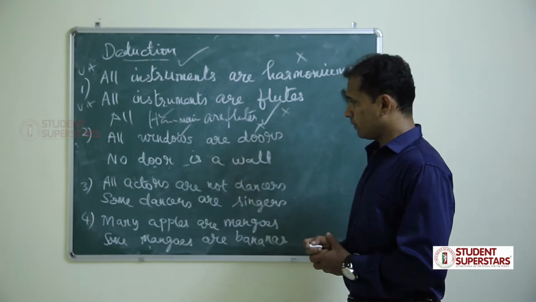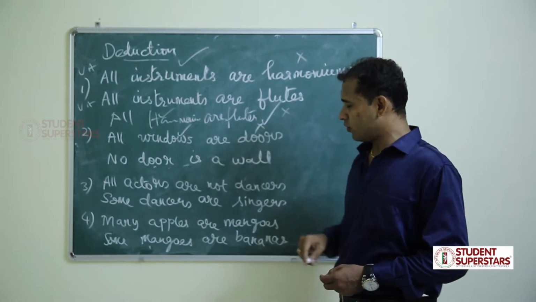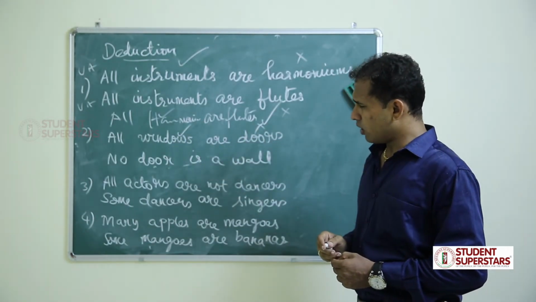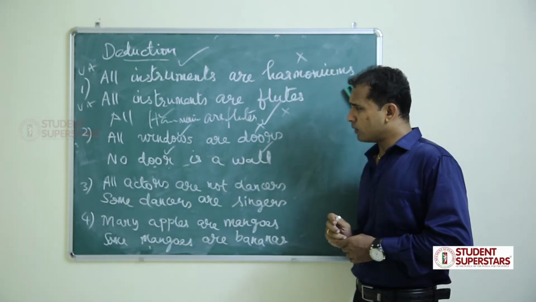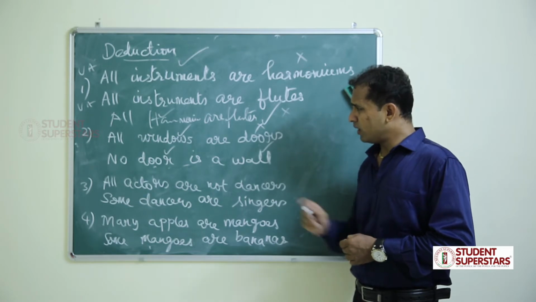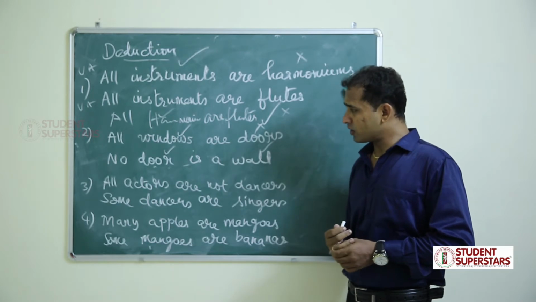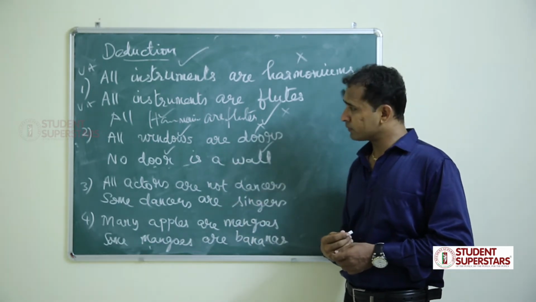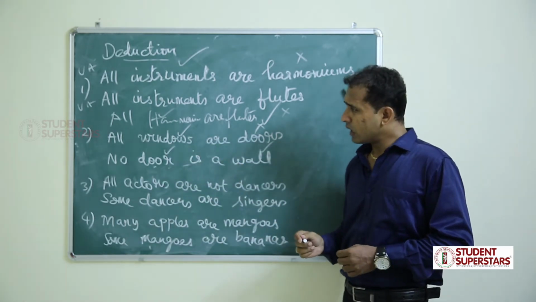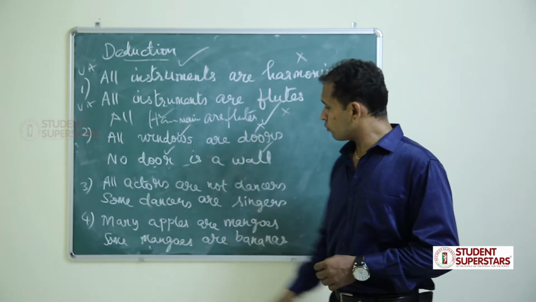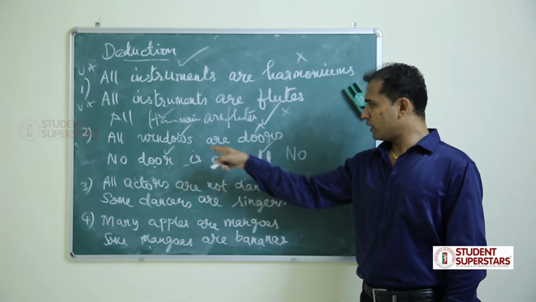Next. All windows are doors. What type of statement? Universal affirmative. First term distributed, second term not distributed. Then no door is a wall, universal negative. Both terms are distributed. So now apply the rules. Middle term must be distributed at least once. Yes, door is distributed. Middle term should not come in the conclusion, so door should not come. Only 3 distinct terms: windows, doors and wall. We have to take always the minimum, all comma no, so no. And we can use only 2 terms, window and wall.